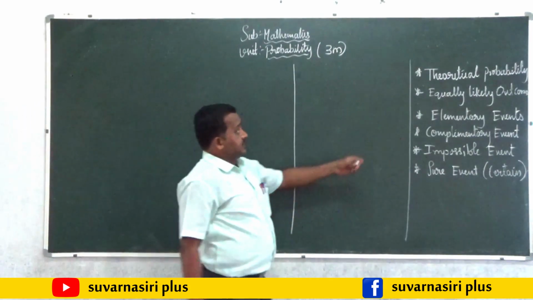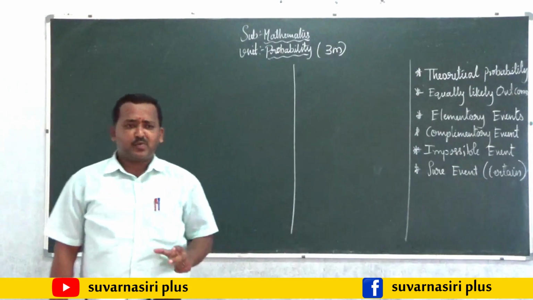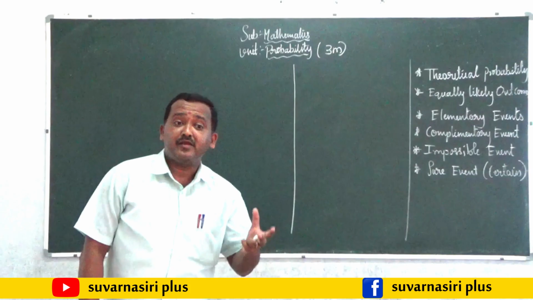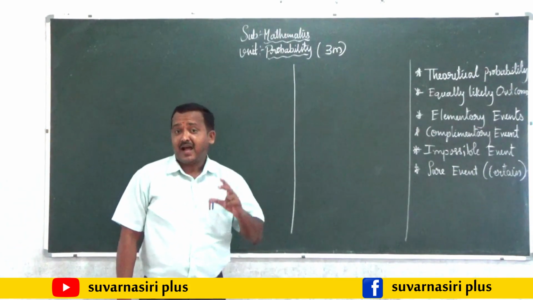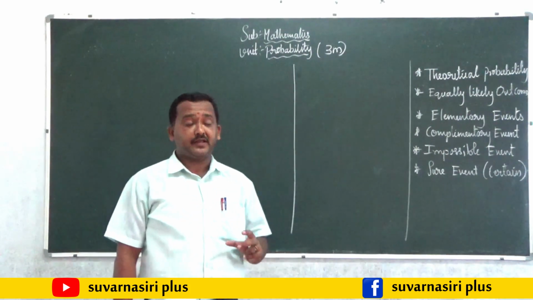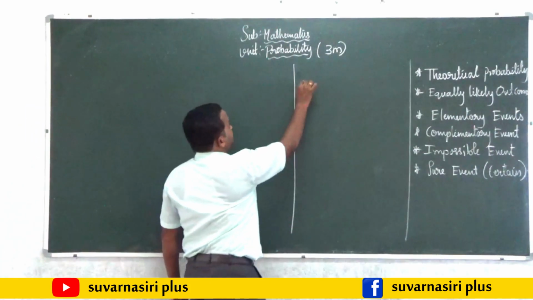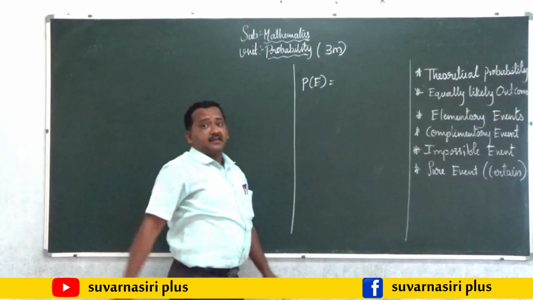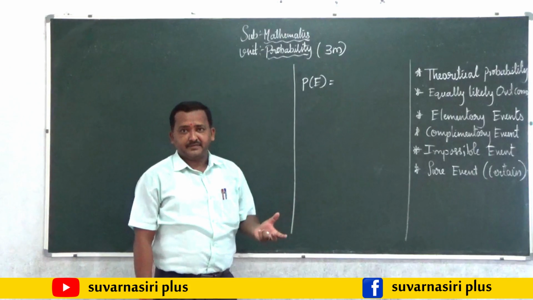First is theoretical probability. Is there any formula to find the probability? That approach is called theoretical probability. The theoretical probability formula is represented as P(E), where E stands for an event.